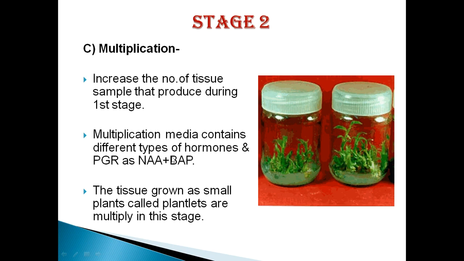So multiplication media contains different types of hormones and plant growth regulators such as NAA plus BAP. Cytokinin in combination with naphthalene acetic acid will enhance the shoot multiplication inside micropropagation. So this tissue grows as small plants called plantlets, which are multiplied in this stage. We can see in the photographs there are a number of plants initiated from a single plant. We can call it multiplication.